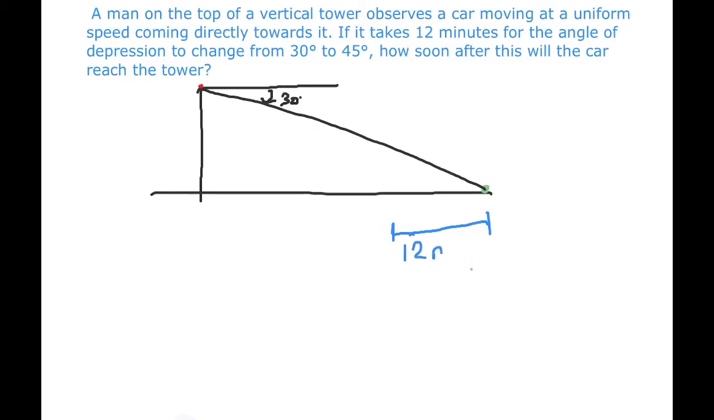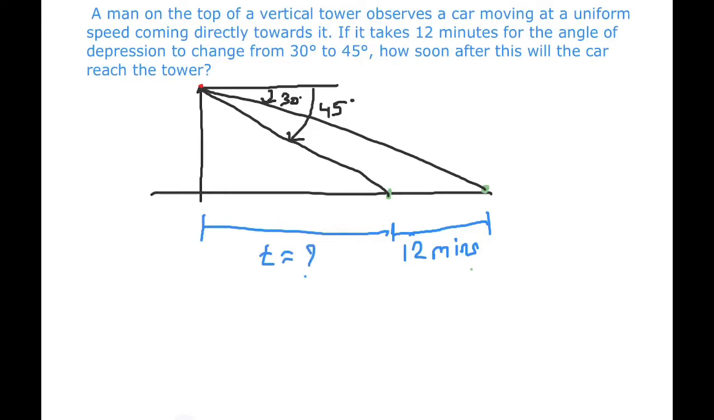After 12 minutes, the car reaches a point where the angle of depression is 45 degrees. So in 12 minutes the angle changes from 30 degrees to 45 degrees. Then how much time will be required for the car to reach the tower?